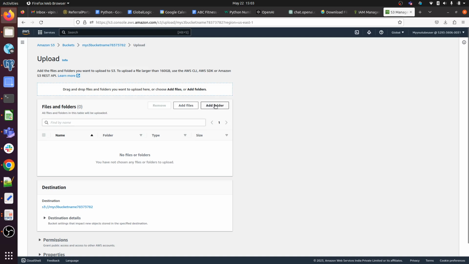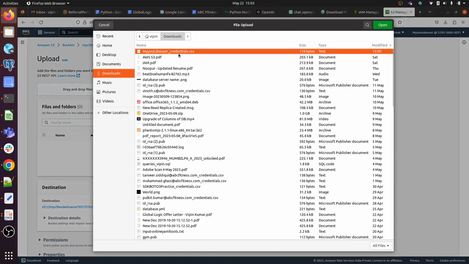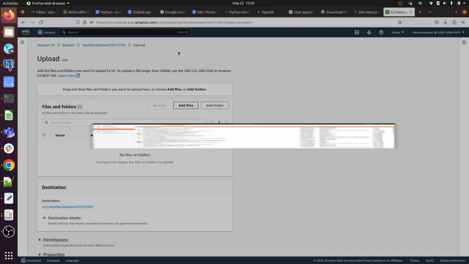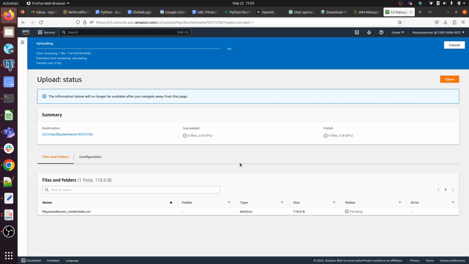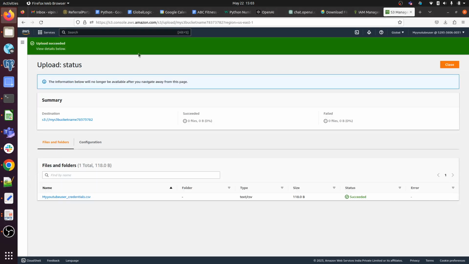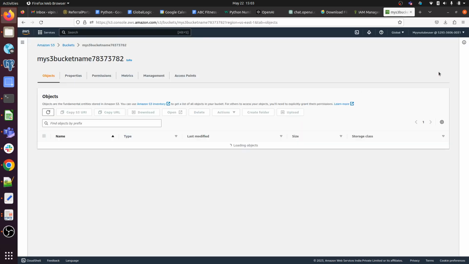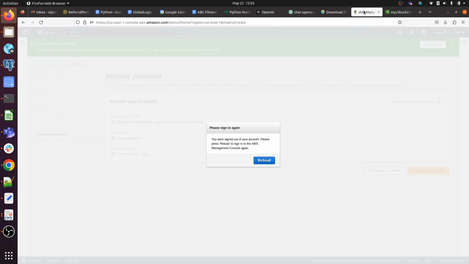So add file, add folder. If you want to add folder, then you can choose this option, and if you want to add file, then you can choose add file. Okay, so I will be uploading the user credential file we just created. So it's getting uploaded and it's successfully uploaded, so we have to click on it.